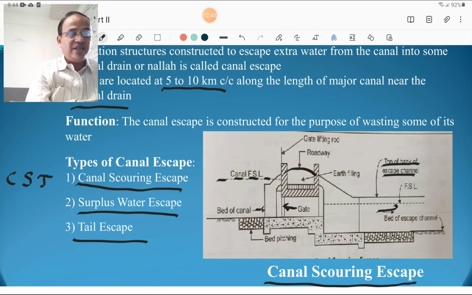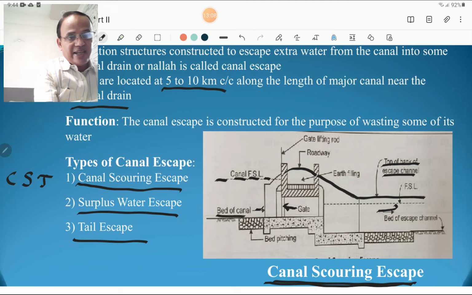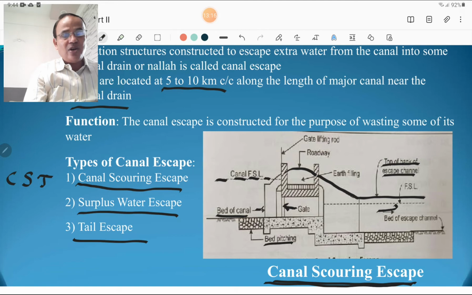First figure, this figure shows the canal scouring escape is here, and this is the canal full supply level, okay, and this is the drainage and the bank of the escape channel. It is shown here, the banking is provided for that escape channel. The gate is also provided, and this is the bed of the canal. Bed pitching is done also, and this is the roadway. So such a structure is called as a canal escape, and which is used to escape the water from canal to natural drain.